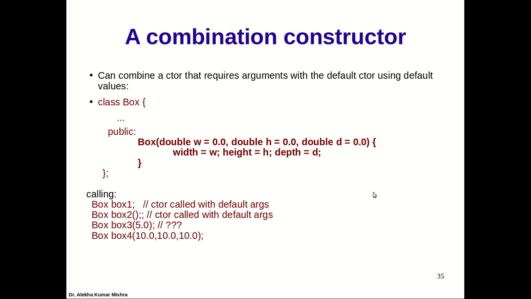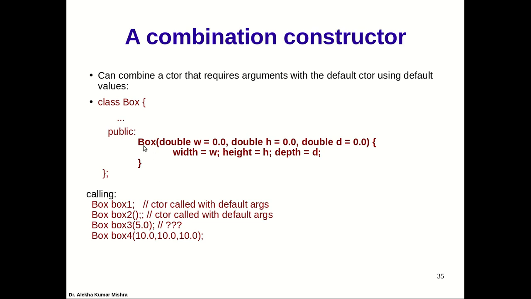So if you remember, functions can take default values. We can use the default value feature to combine the default constructor and parameterized constructor. See how. Here I am defining a constructor for box, a parameterized constructor with default values for all the parameters. That means I may skip all the arguments when making a call, so I can take help of this constructor to call a default constructor also.